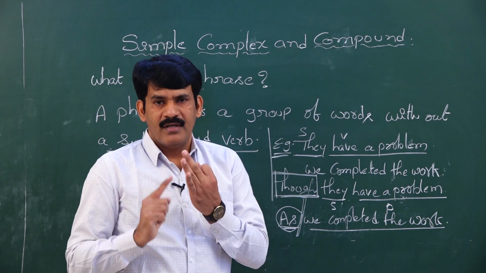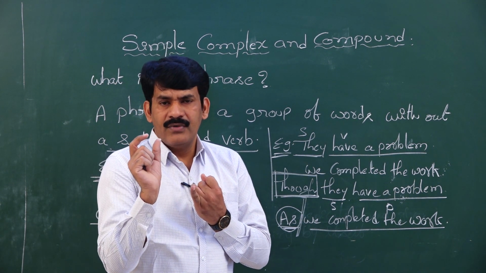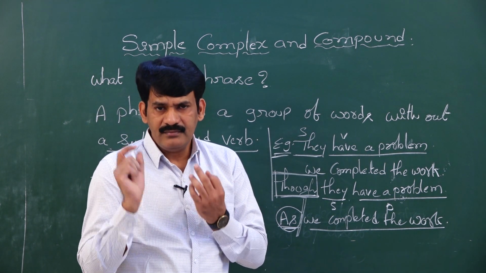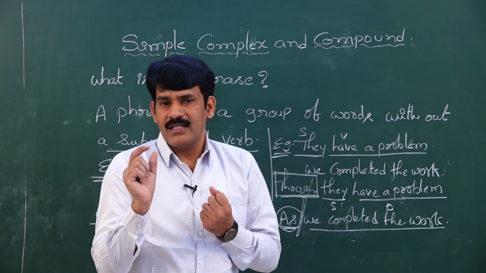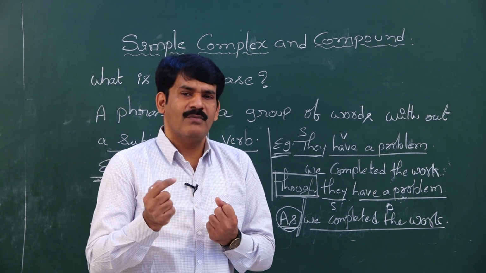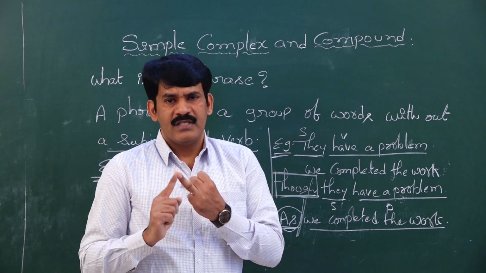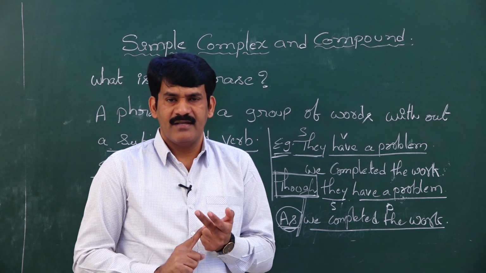What is a phrase? What is a clause? What is a subordinating clause? Remember this. A phrase is nothing but a few words without a subject and verb. Clauses are of two types: main clause and subordinating clause. A main clause has a subject and verb and gives complete meaning by itself.